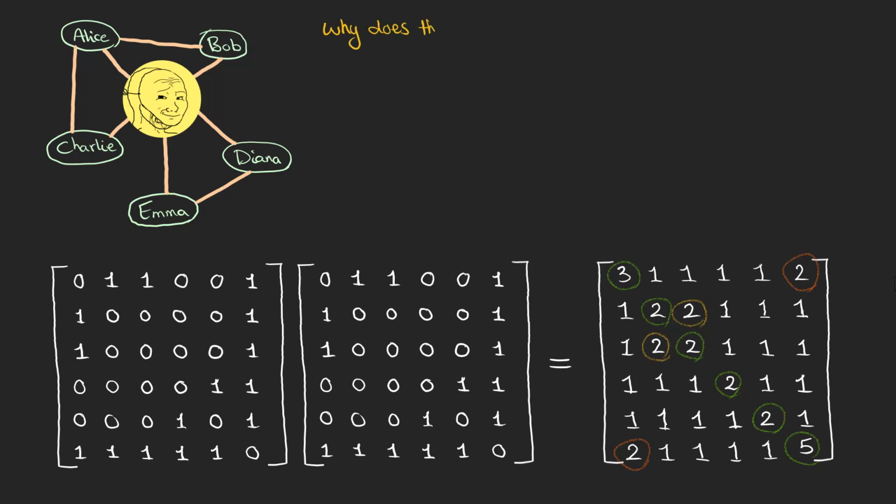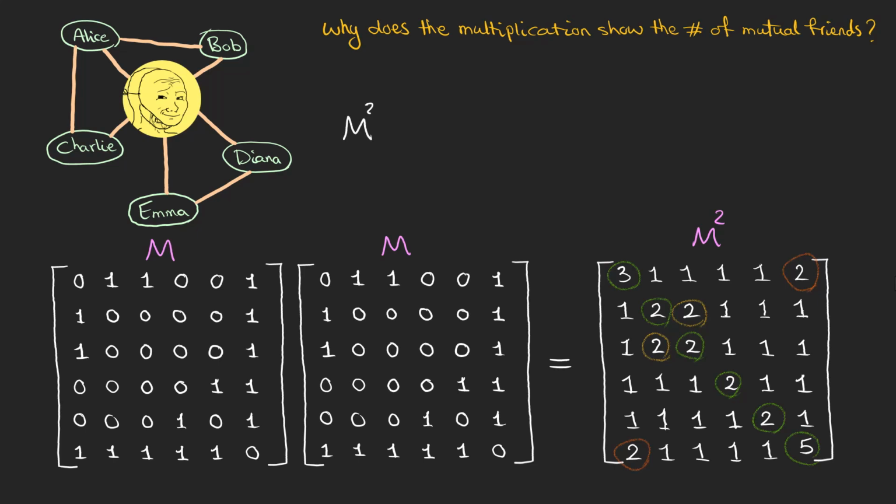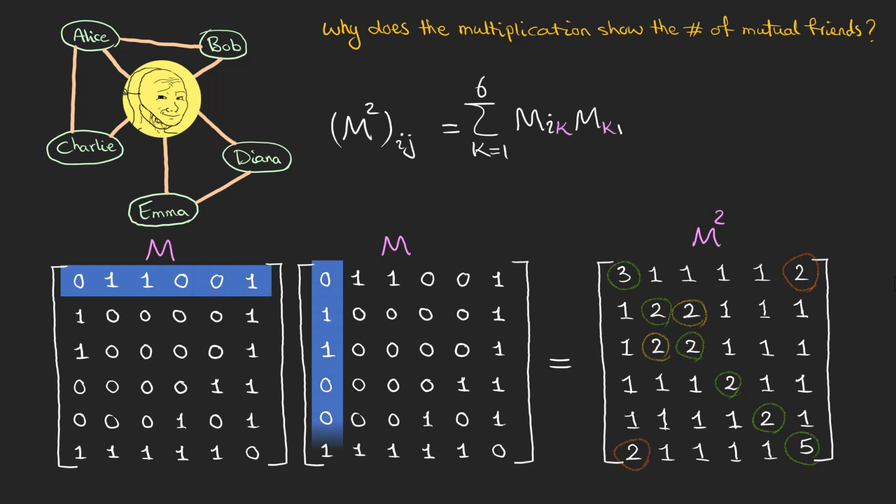At this point, you might wonder why the multiplication is an array of numbers showing the number of mutual friends. Let's call this matrix M, and the multiplication of the same matrix with itself M squared. Each element of the M squared matrix can be represented by 2 indices i and j. We can calculate each element of the new matrix by multiplying corresponding elements of the first row of the matrix on the left with the elements of the column of the matrix on the right and adding the 6 outcomes.